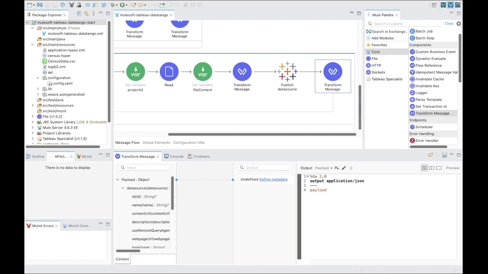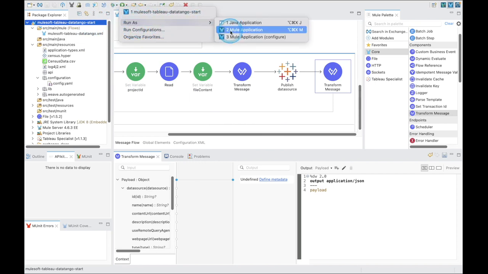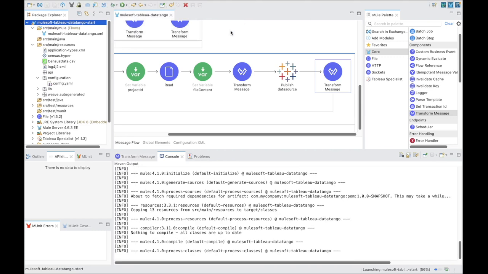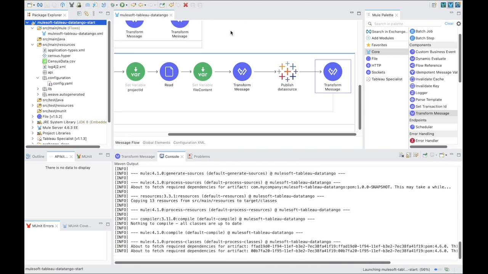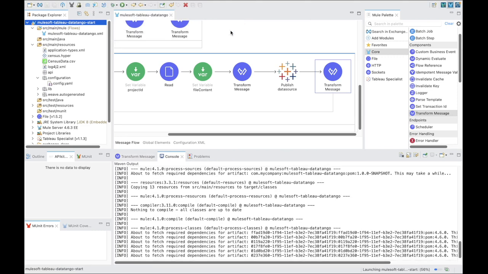Next, save your project by using Control-S or Command-S, depending on your operating system. And in the Package Explorer, we're going to select our parent directory. And then in the menu bar, select Run as Mule Application. Again, we'll wait for this to show deployed.